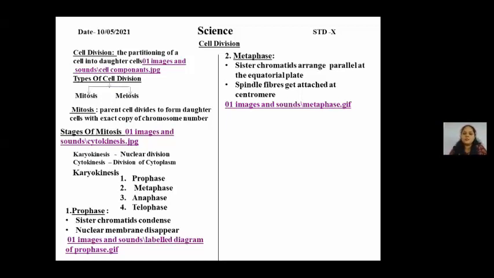Now students, before I show you the image, I would like to know what is a centromere? Because we have studied the structure of chromosomes. What is a centromere, students?